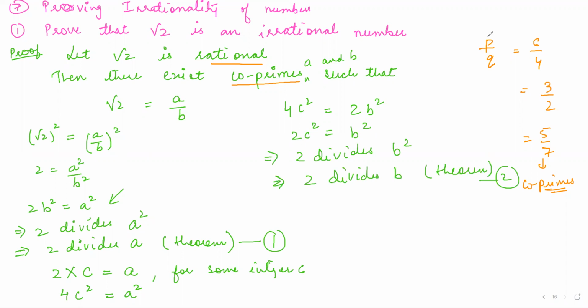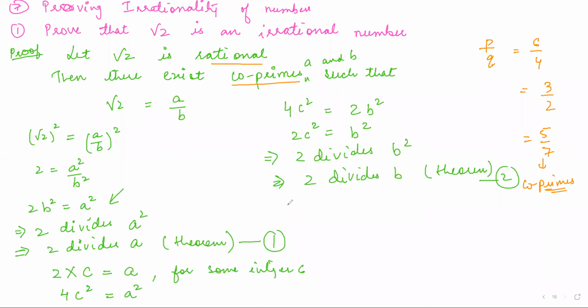Now if I look at my result number 1 and 2, 2 is also dividing a, 2 is also dividing b. That means 2 is a common factor between them, right? 2 is a factor of a also, 2 is a factor of b also, right? Yes, ma'am. Okay. Now this is a contradiction because we have assumed a and b to be co-primes. That means there is no common factor between them. But here we are getting 2 as a common factor.